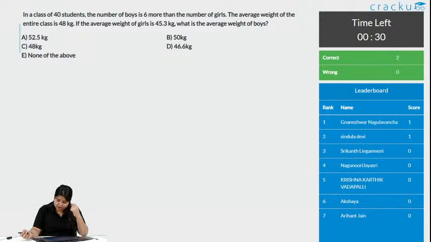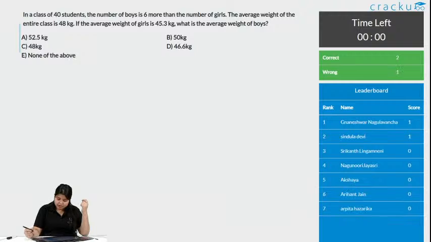Okay, 2 people got this correct. Come on people. It's not that tough a question, it's easy. Just the basic concept of average. There are 2 people who got this correct and 1 wrong.